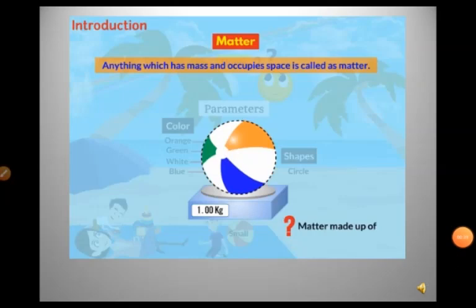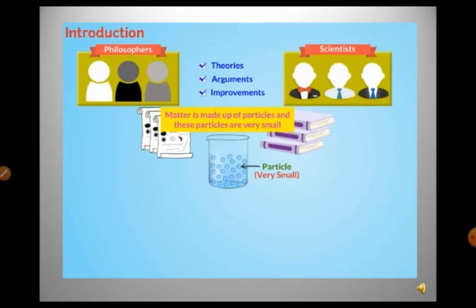Now we have a question: what exactly is matter made up of? There were different opinions regarding what matter is made up of. The ancient philosophers and scientists put forth theories, arguments, and improvements. But for a long period of time, two schools of thought prevailed regarding the nature of matter.